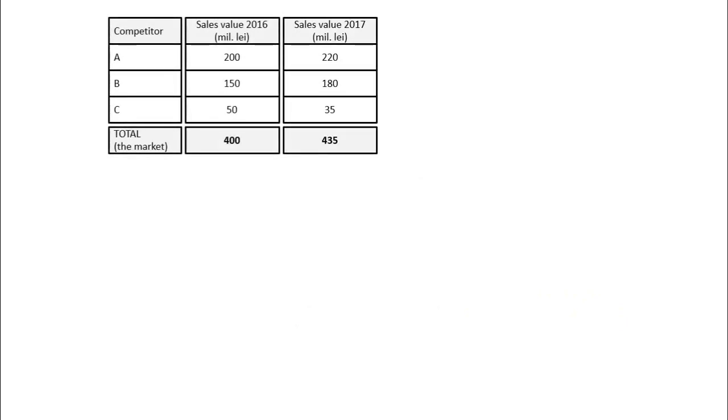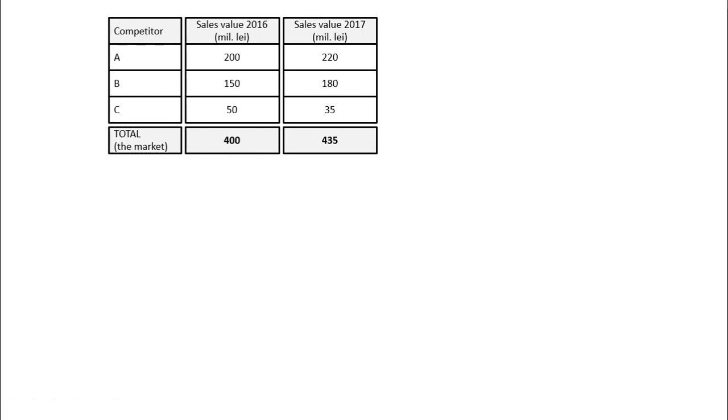We will continue with the next indicator, the new one, namely the commercial performance. For the commercial performance, I need the sales in two different periods of time. In our case, the sales in year 2016 and the sales in year 2017. And we also need the total sales of the market.